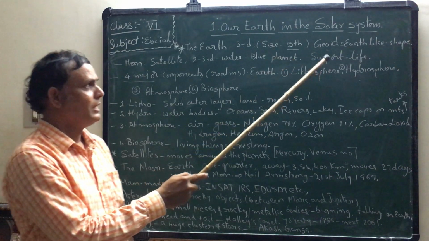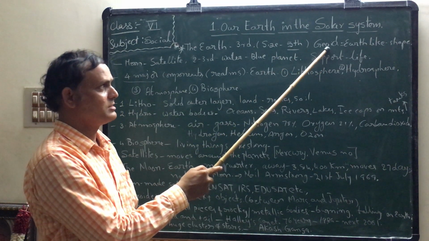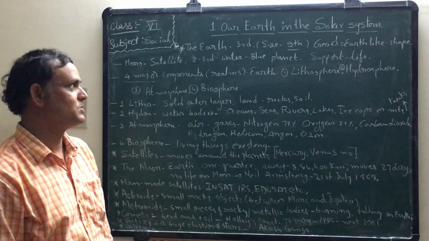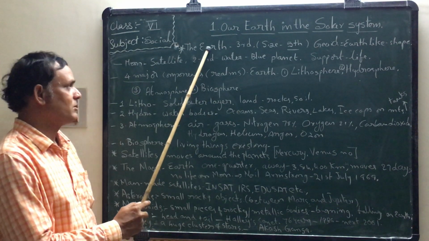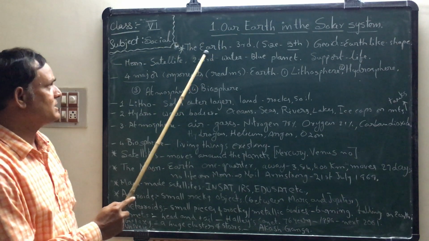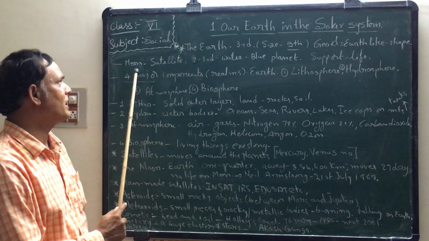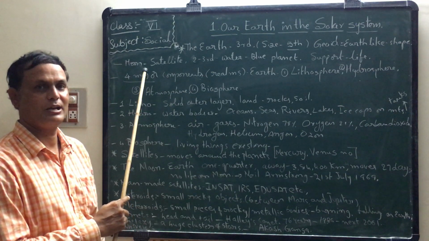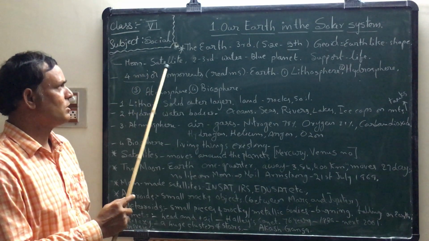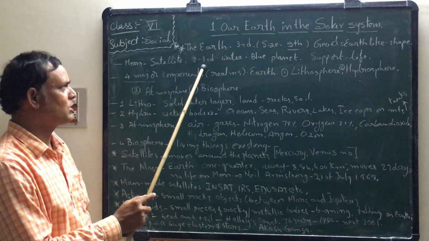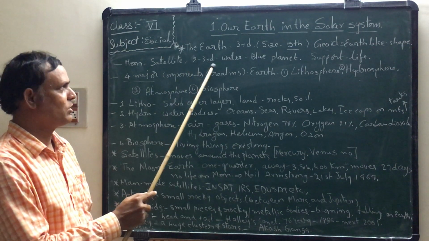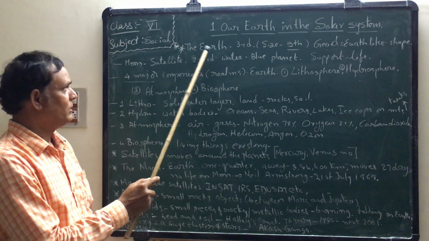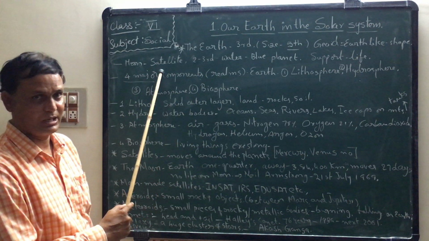Next one, it looks like a geoid. That means Earth-like shape. That is about Earth. Next one, this Earth has only one natural satellite, that is the Moon. What is the natural satellite of the Earth? Moon. So this Moon's size is just 2/3 of the Earth. This Moon is the only natural satellite of the Earth.